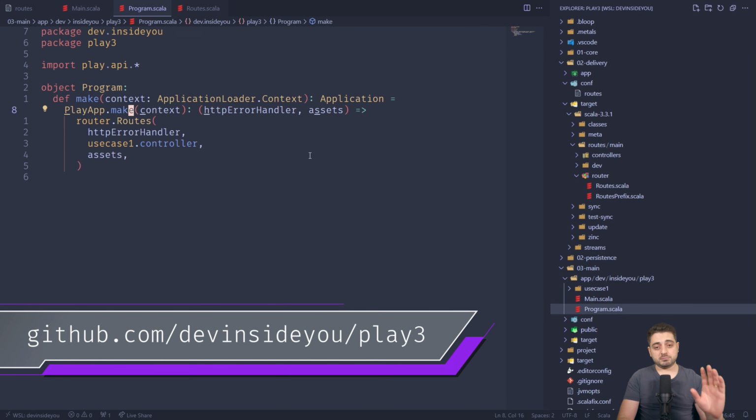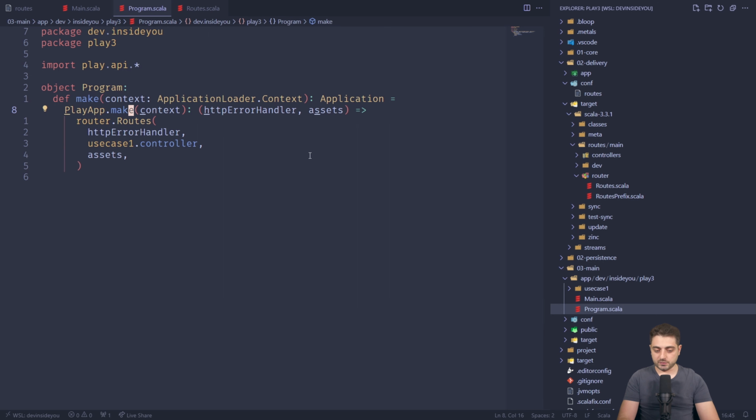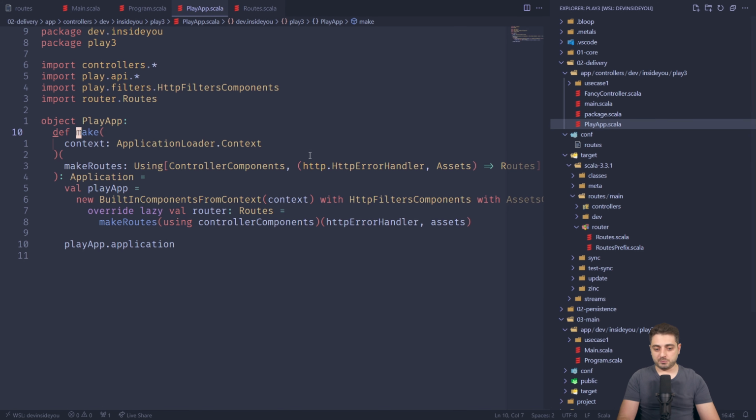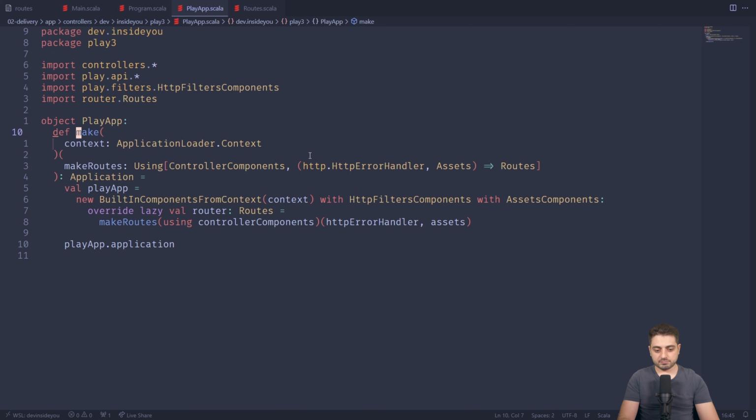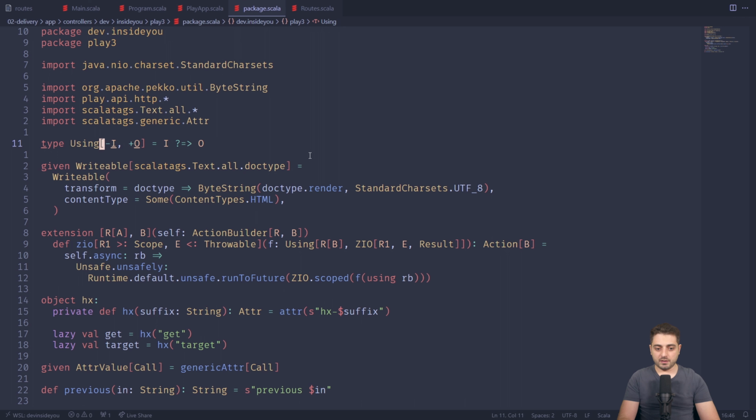But essentially, it's pretty much copy pasted from the documentation, cleaned up a little bit, so that the usage of it looks very comfortable. I'm going to jump into it real quick, but I'm not going to explain it much because, again, the majority of it is copy pasted from the documentation. I'm saying all of this because it looks a little bit complicated, right? So there are a couple of abstractions, there are context functions and things like this. I also created my own alias for context functions. I call it using, right? So this is just an alias for context function.